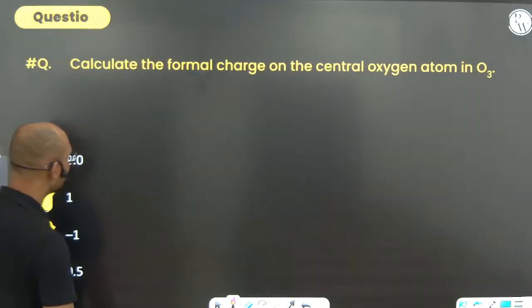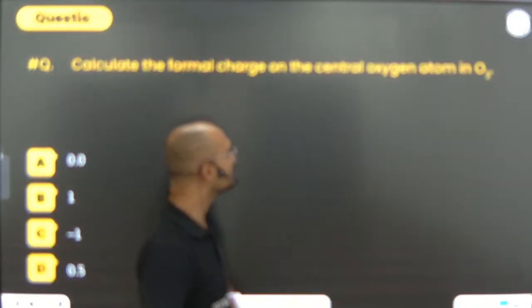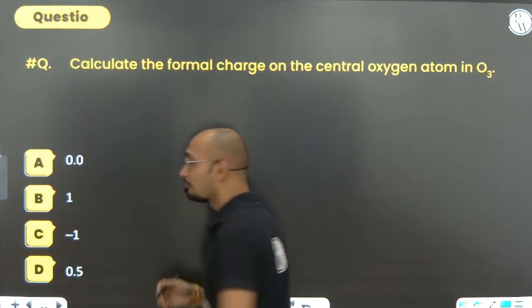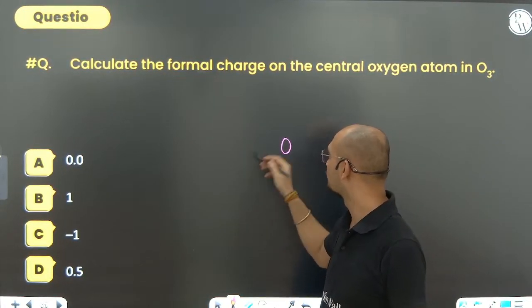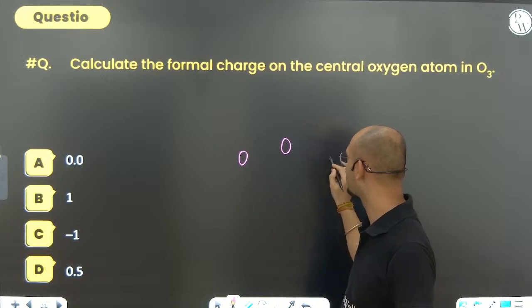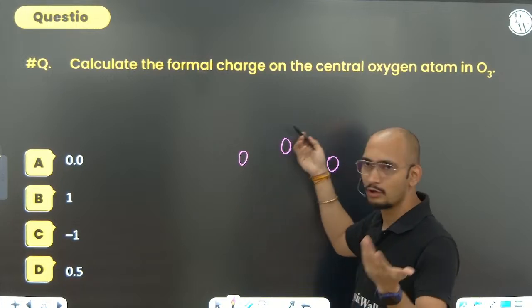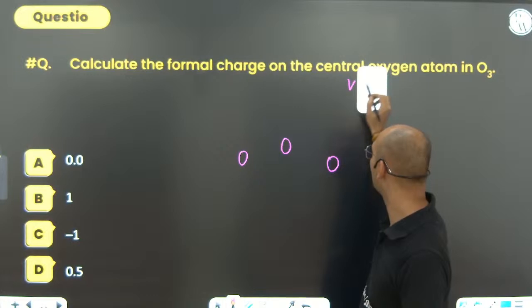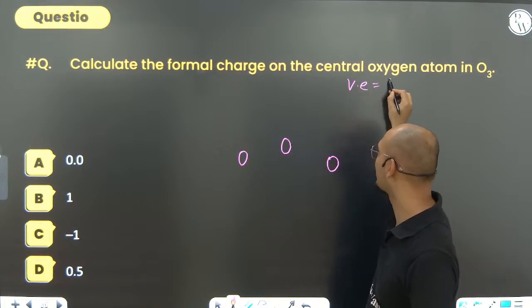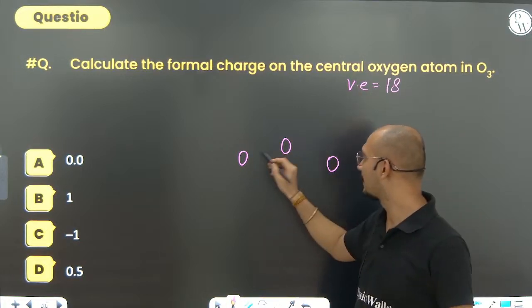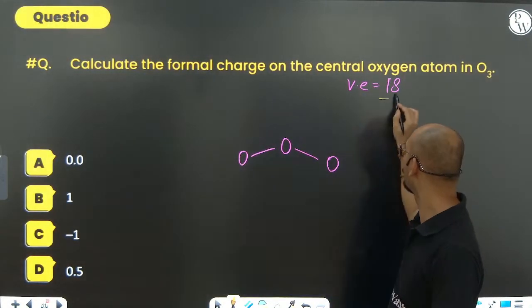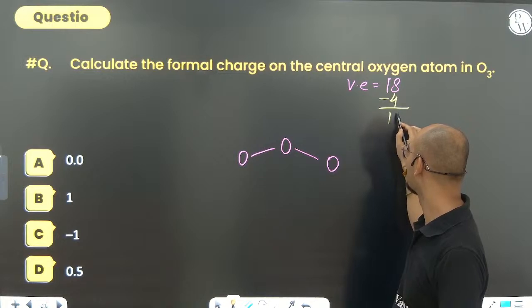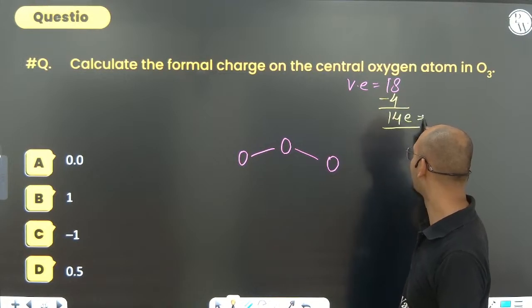Okay, not an issue. Next, calculate the formal charge on the central oxygen atom in O3. For that you need to make the Lewis dot structure. So how many oxygens are there? 3 oxygens. Each oxygen has how many valence electrons? 6, so 3 times 6 is 18. First of all, make the single bonds. How many electrons are consumed? 4. Minus 4. How many remaining? It is 14 electrons.